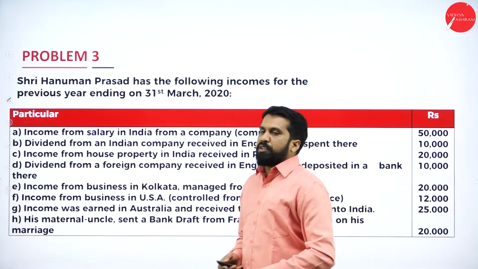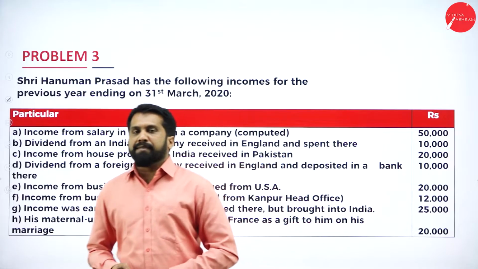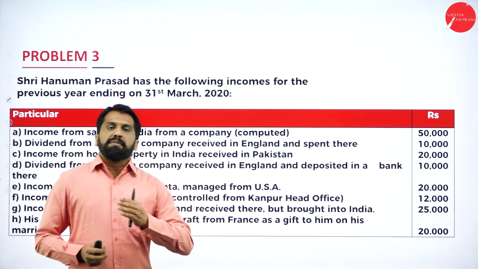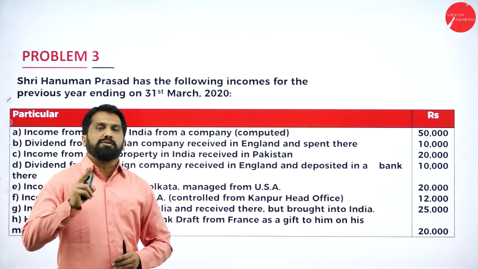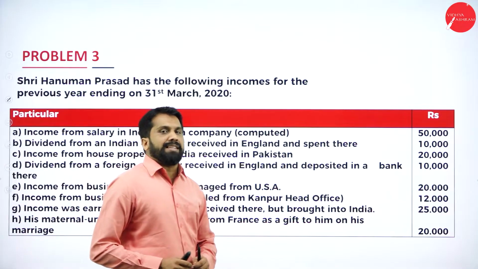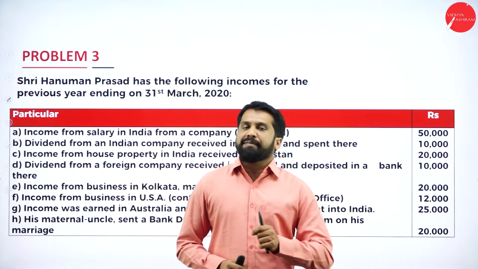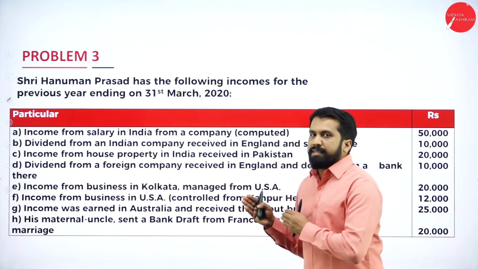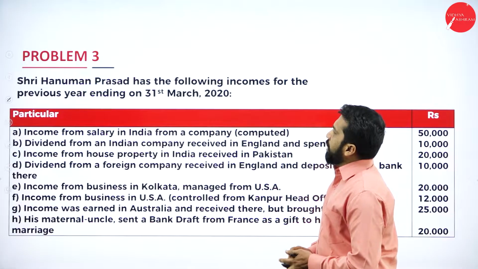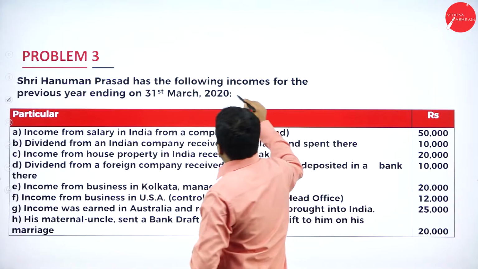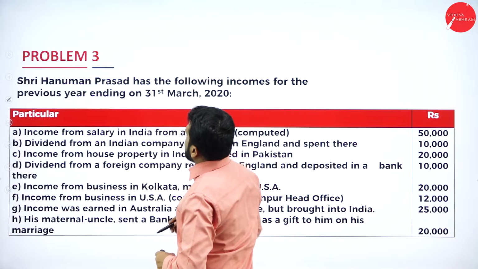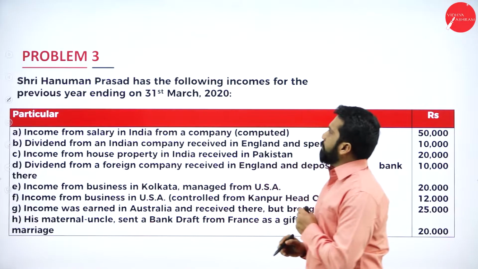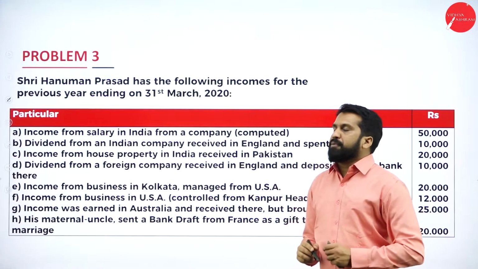Now, this will be your problem number 1 for the day. In the previous session, we completed 2 problems. Now, we are in the session 6 and we are doing problem number 3. Now, Sri Hanuman Prasad has the following income for the previous year ending on 31st March 2020.